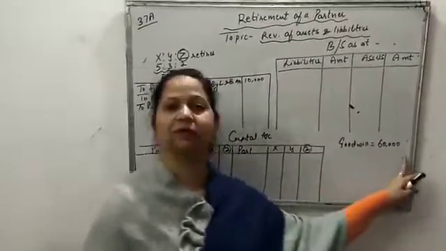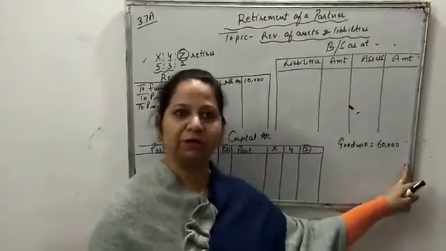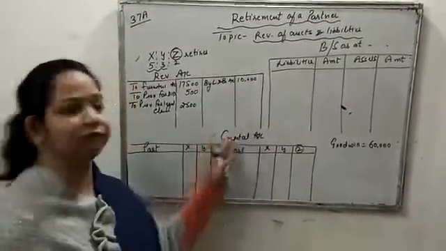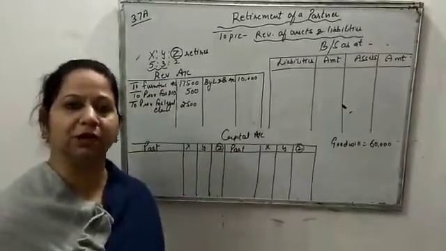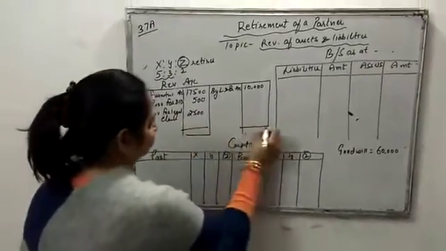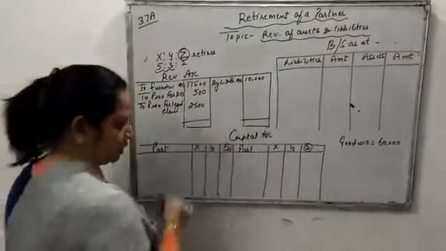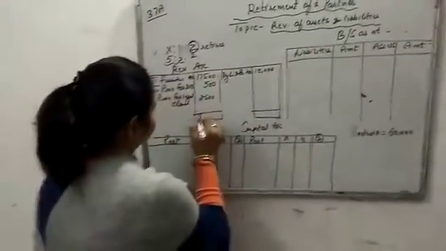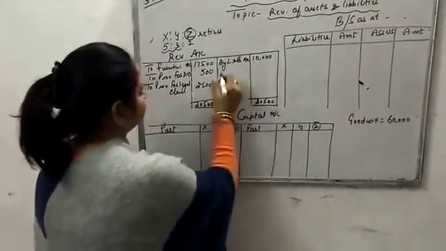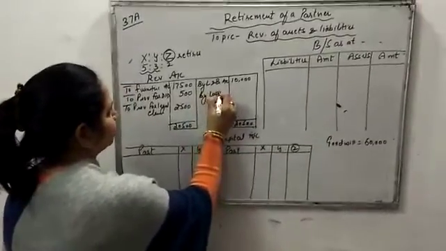Here the value I have written, 60,000, firm's goodwill is given at the time of retirement. And now firstly we have to find out the profit and loss on revaluation. Here the loss is 10,000, and here it comes to 20,500, so the net loss is transferred to capital accounts.